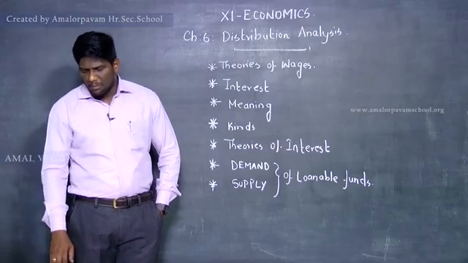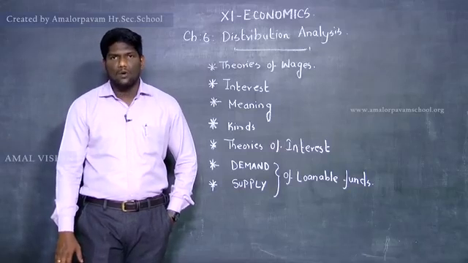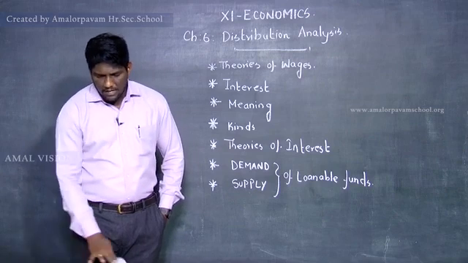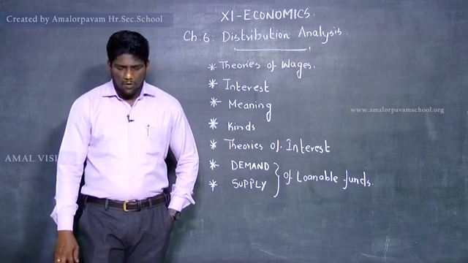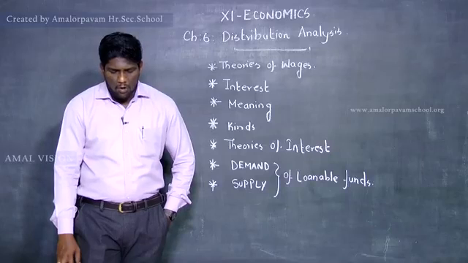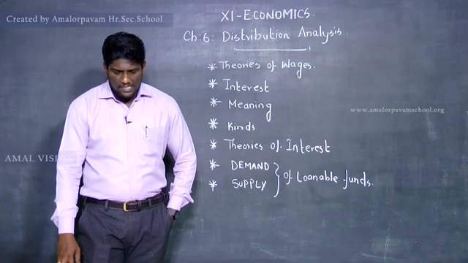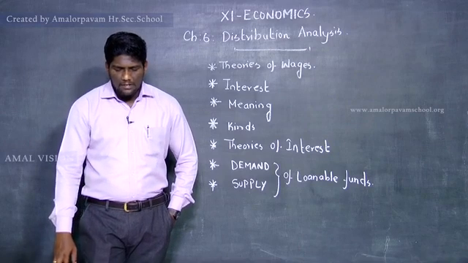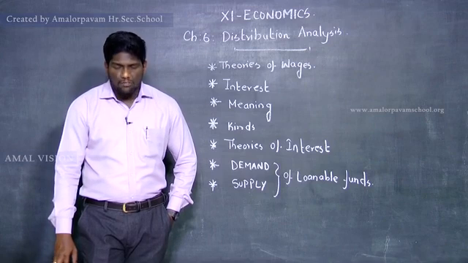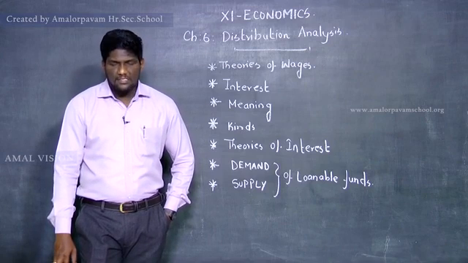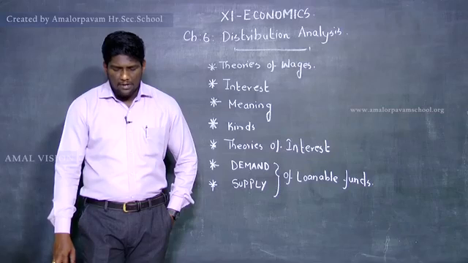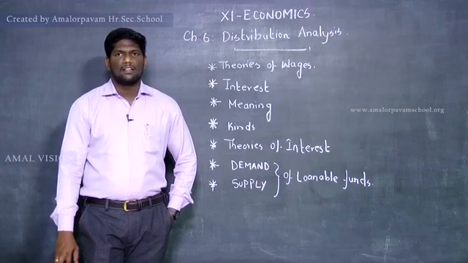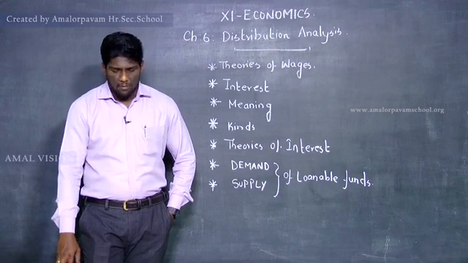So the next thing is the loanable fund theory, or neoclassical theory. The loanable fund theory, also known as the neoclassical theory, was developed by Swedish economists like Wicksell, Bertil Ohlin, Wiener, Gunnar Myrdal and others. According to this theory, interest is the price paid for the use of loanable funds. The rate of interest is determined by the equilibrium between demand for and supply of loanable funds in the credit market. So let me discuss the demand for loanable funds and the supply of loanable funds.